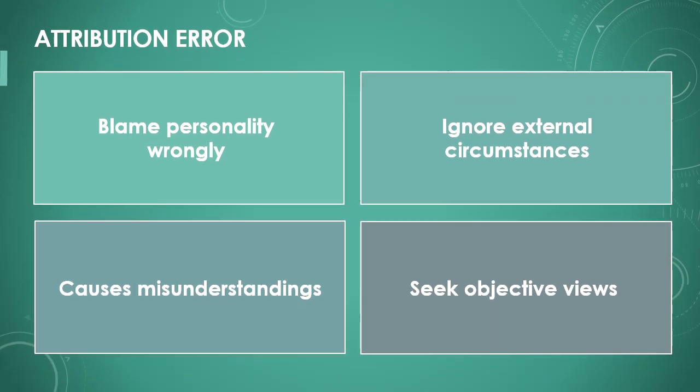Attribution error describes the tendency to wrongly attribute other people's behavior to their personality. We often ignore external circumstances that might influence their behavior. This bias leads to misunderstandings and false judgments about others. A more objective view of the situation helps avoid this bias.